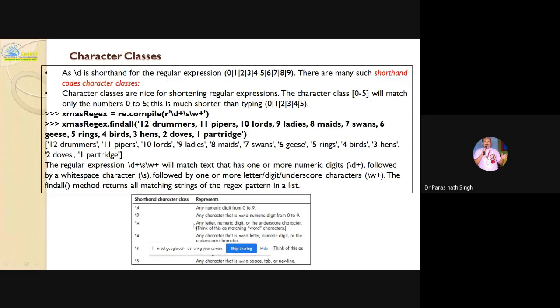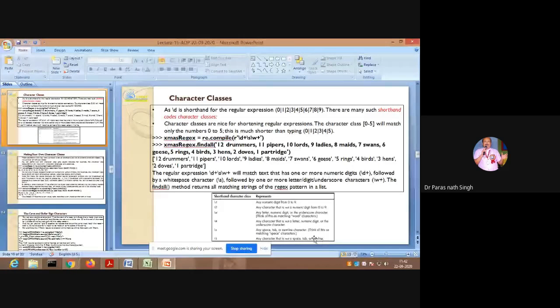If you are writing a program to check a program, by this logic they developed the compiler. The question was there: was the first compiler developed first or the first program? Like the hen and the egg: first the hen hatched the egg, or first the hen was born from the egg. So first program was developed or first compiler was developed, there is no answer for that. Like when the first police was born or the first danda was born. So regular expression.